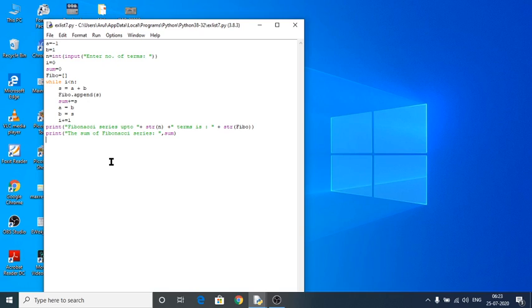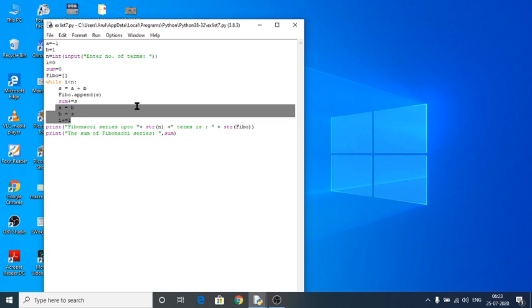And next one is sum plus equal to s, and this can be rewritten as sum is equal to sum plus s. So s is equal to 0, sum is already 0, 0 plus 0 is equal to 0. The next one, after that, this is an important statement: a is equal to b and b is equal to s.